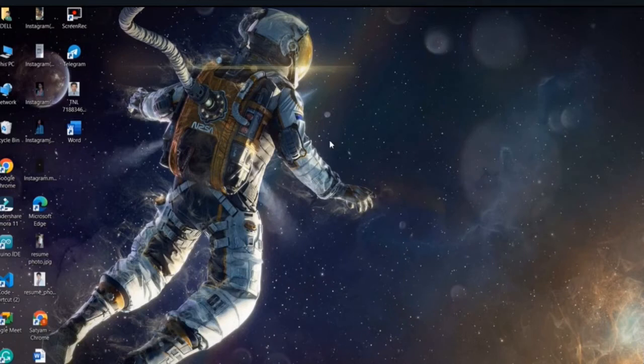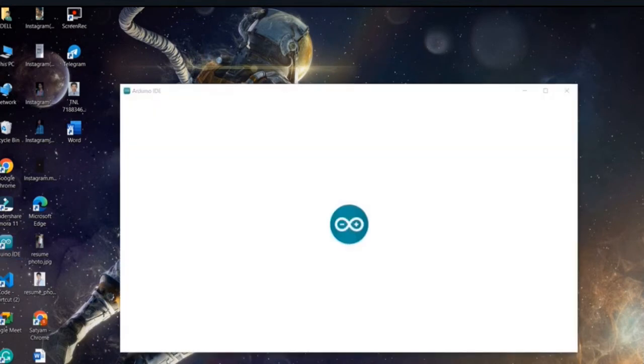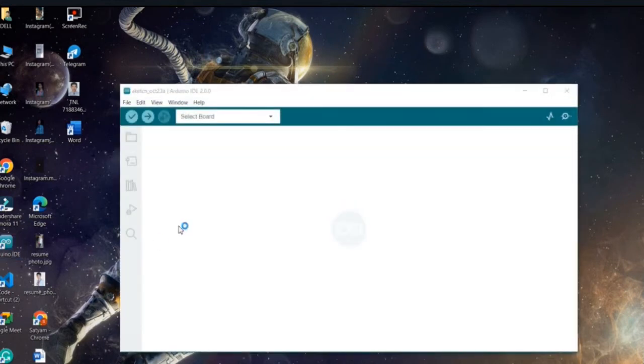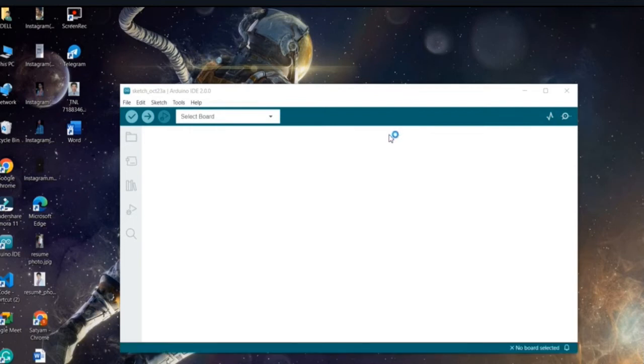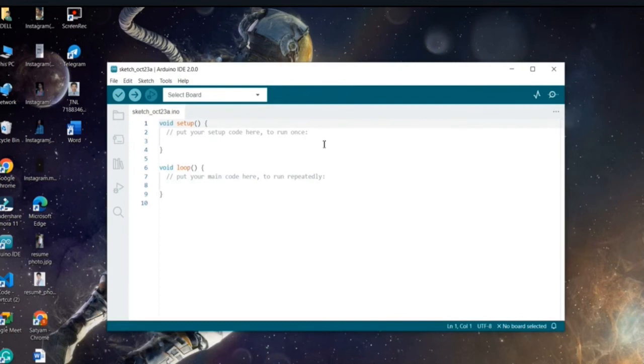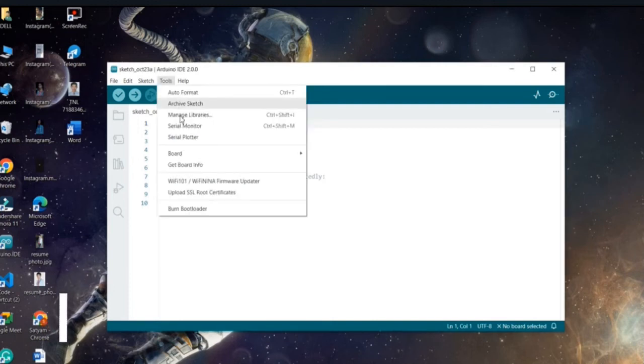After installing the Arduino IDE, we can see how to upload code to an Arduino board. Open Arduino IDE. Here you can see the tools.